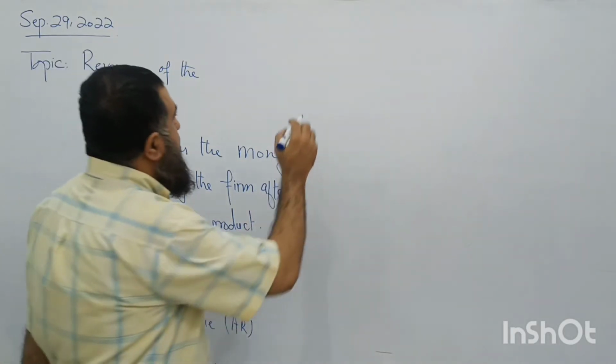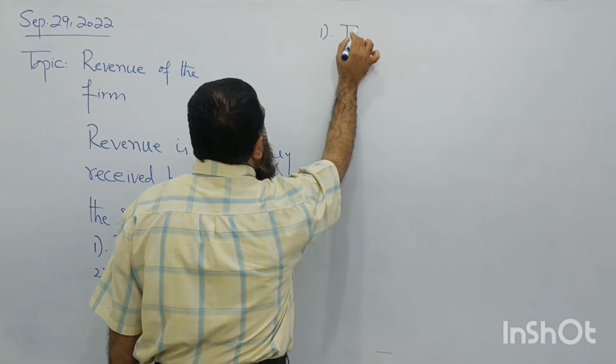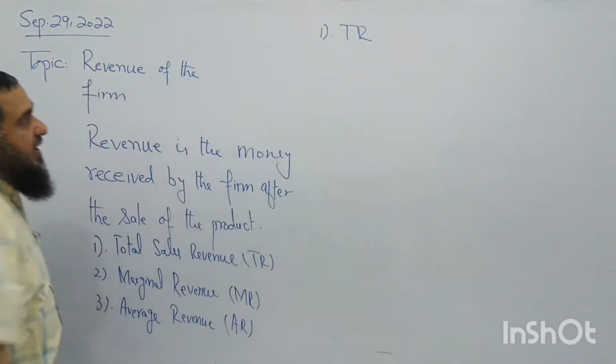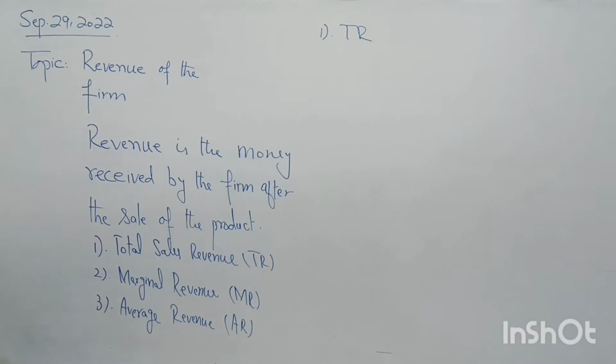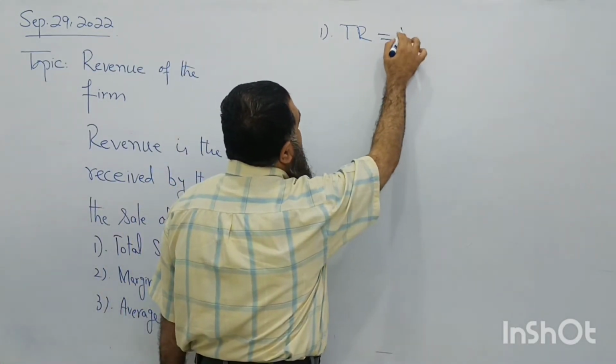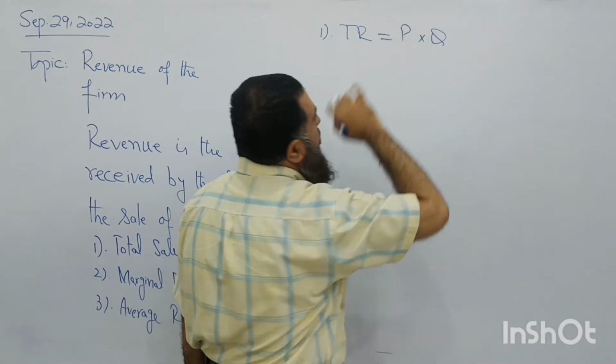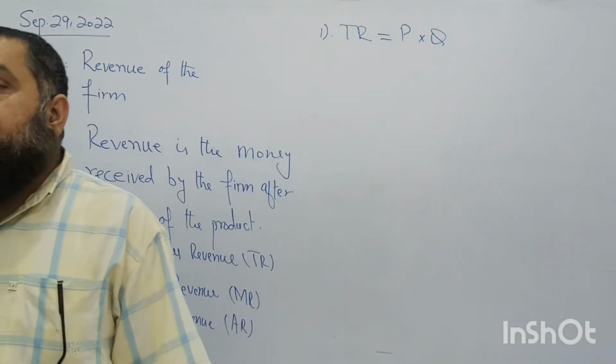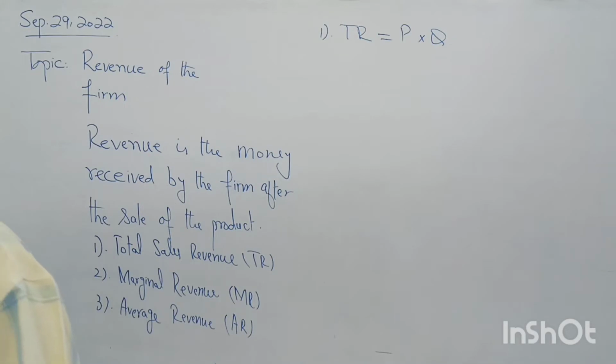Now see what total revenue is. This is what we have defined as the revenue. This is the total money received by the firm after the sale of the product. Now how to find the value of total revenue? For example, you are selling the output at a price multiplied by the quantity sold. Price multiplied by the quantity sold is called the total revenue of the firm.